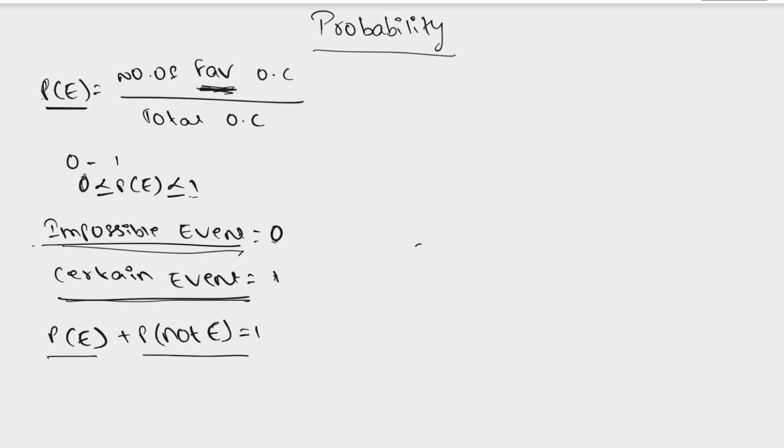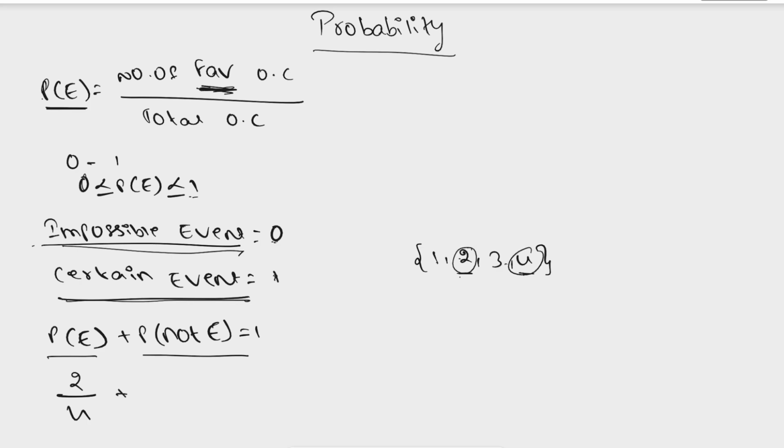If we take one example, let's take 1, 2, 3, 4. What is the probability of getting even numbers, 2 and 4? Here it is 2 out of total outcomes, which is 4. What is the not even? That is, what is the probability of getting not even numbers?